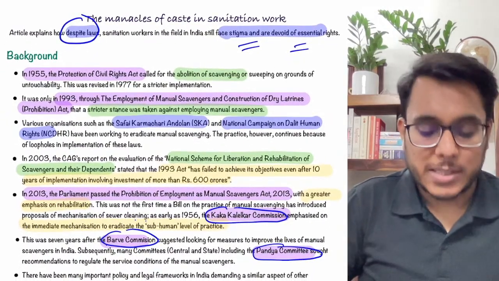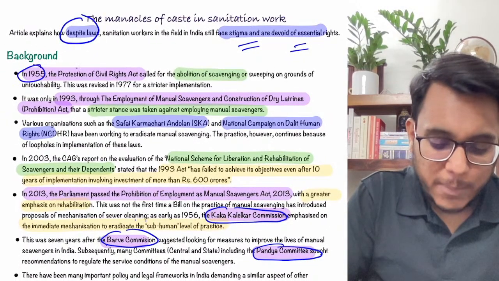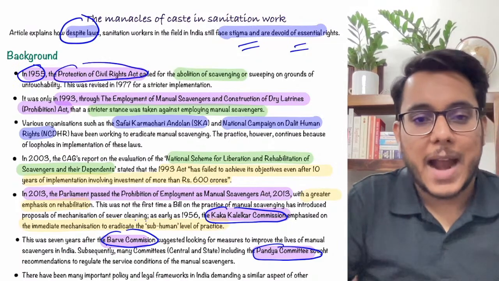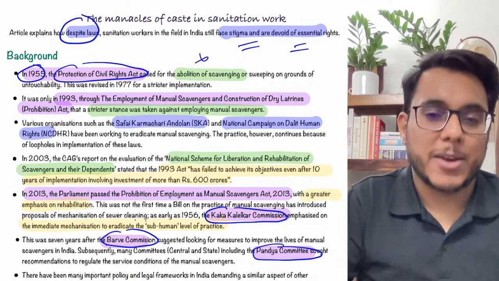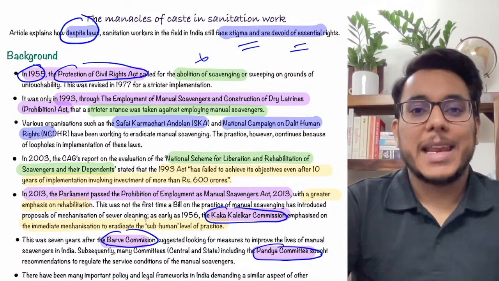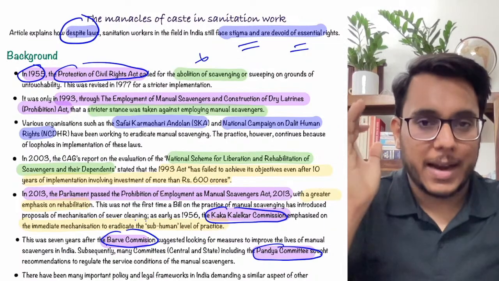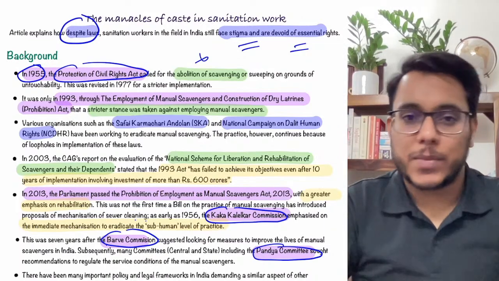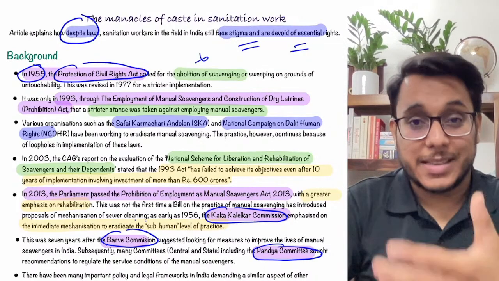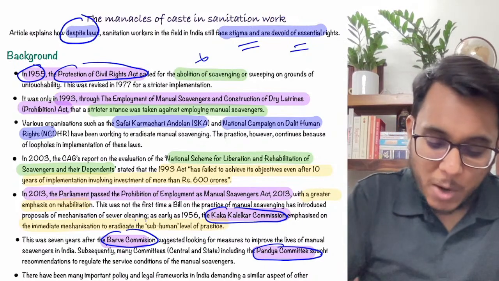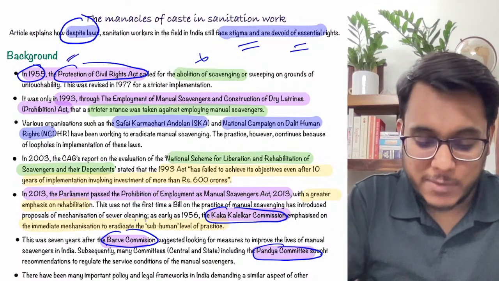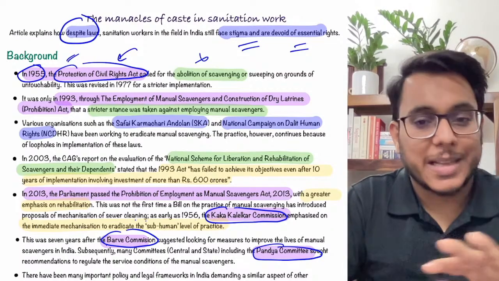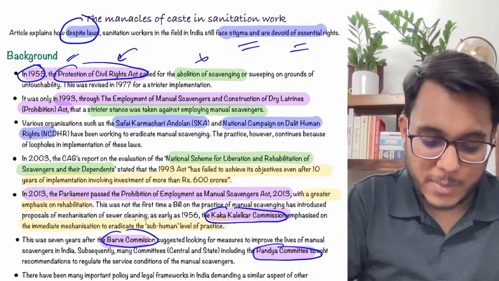Now when we talk about manual scavenging, in 1955 the Protection of Civil Rights Act came, and the Protection of Civil Rights Act talked about the abolition of manual scavenging. Manual scavenging means carrying human excreta on the head and cleaning the toilets. That is an act of manual scavenging. Now, basically in 1955 the Protection of Civil Rights Act came talking about abolition of manual scavenging, but nothing much happened on this particular dimension.